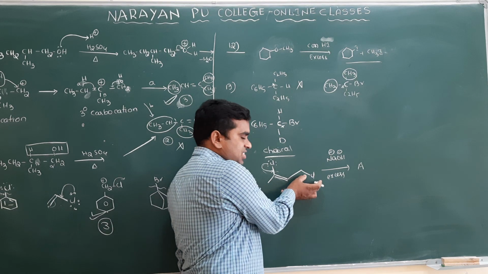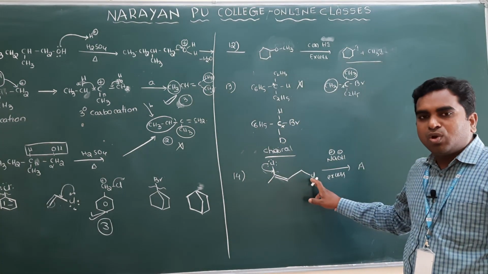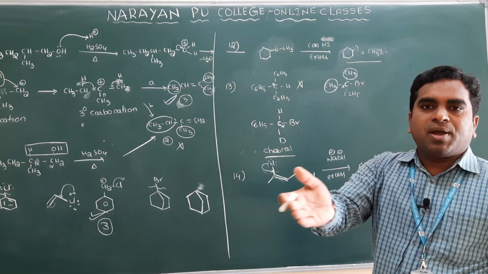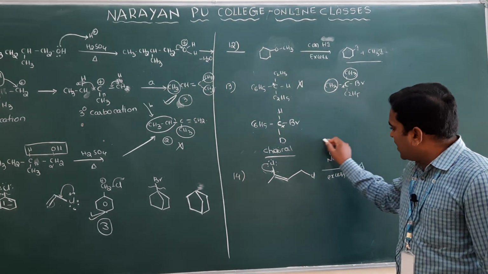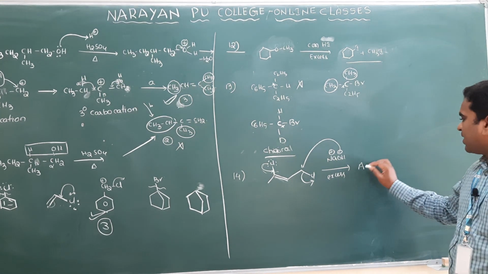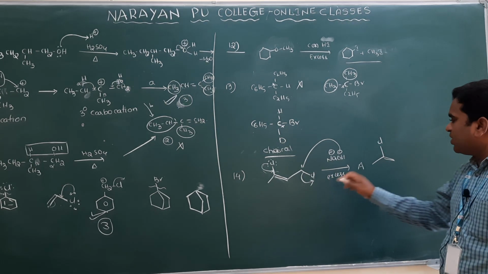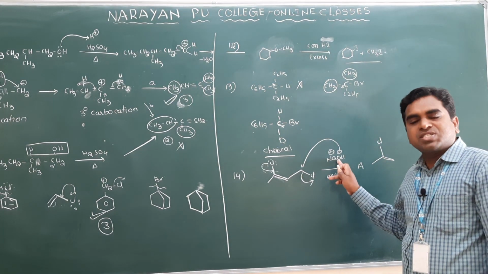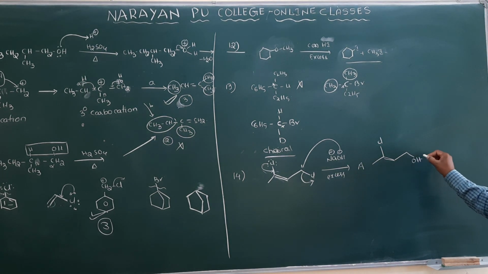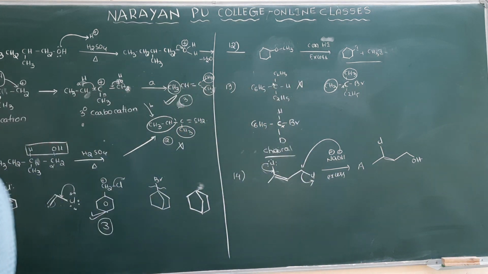But here, which bond is there? A single bond only. Is there any chance to form a double bond between this carbon and chlorine? No, it is a single bond, so this chlorine can easily be substituted by the nucleophile. When OH attacks here, this chlorine will be removed. Then what product will you get? This other Cl will not be replaced, even if you use excess nucleophile. You will get the OH compound. That is the product. Clear? So next we will discuss question 15.